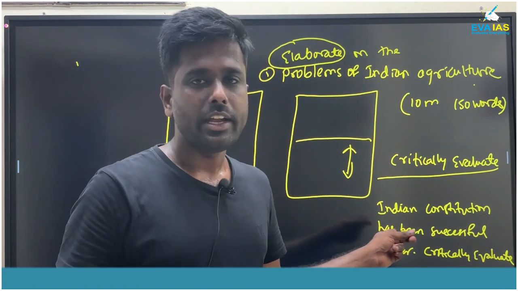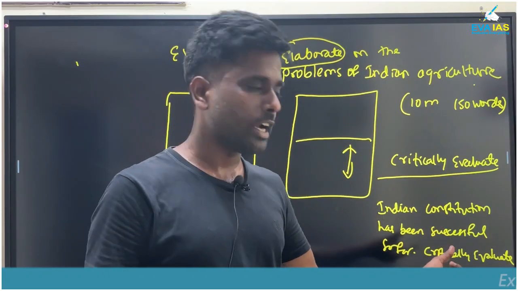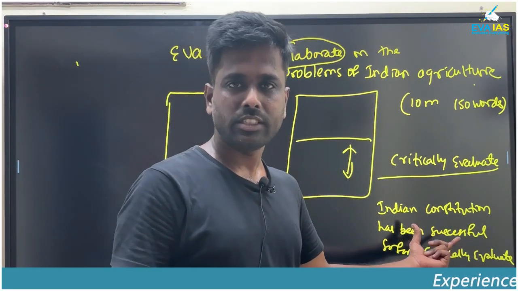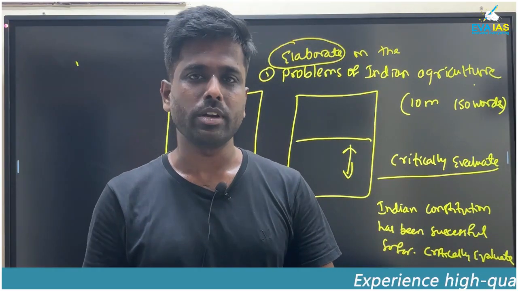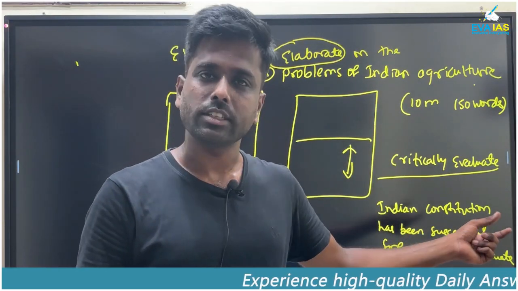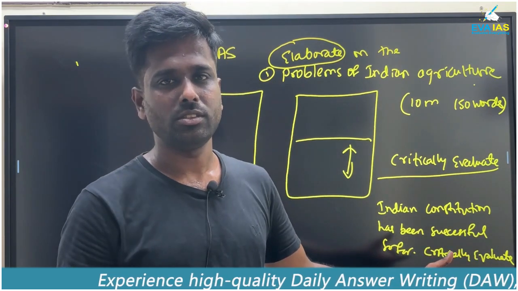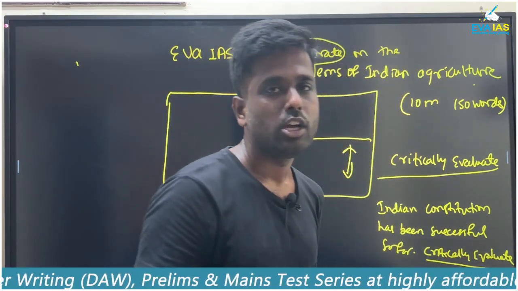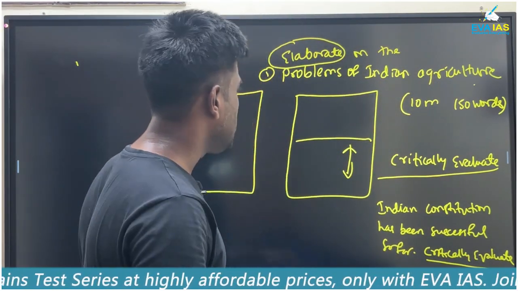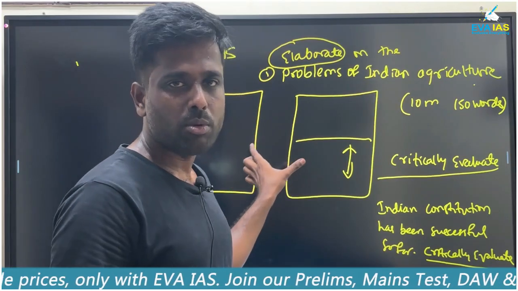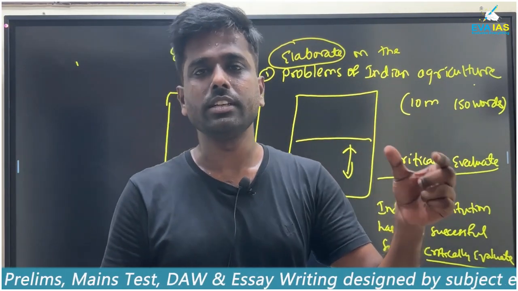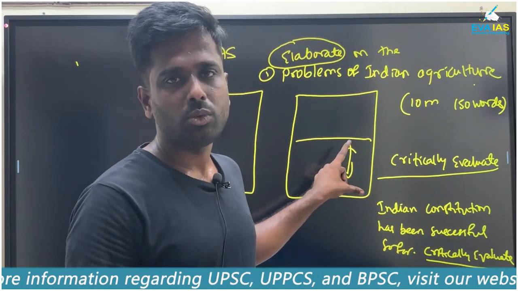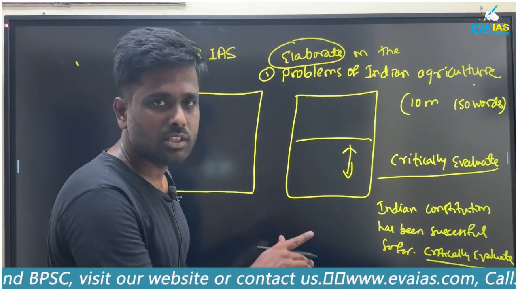If I say the Indian Constitution has been successful so far, critically evaluate, it means that you tell the positive and substantiate this statement. After that, you give the counter argument that the Indian Constitution has not succeeded also, because there are some limitations. So in the counter argument you have to mention that, which is why it is called critically evaluate. You have to tell the other side of the coin as well. Whenever there is elaborate, you have to mention the problems and give the solution. And sometimes they will just say discuss the problems of Indian agriculture. Even at that point, you will give some suggestions in the right direction. So this is the way to answer.